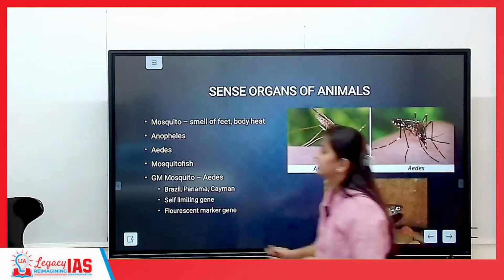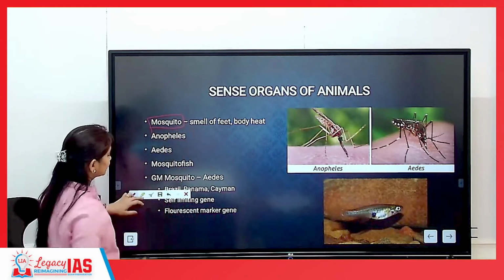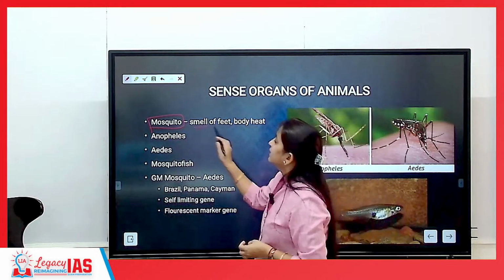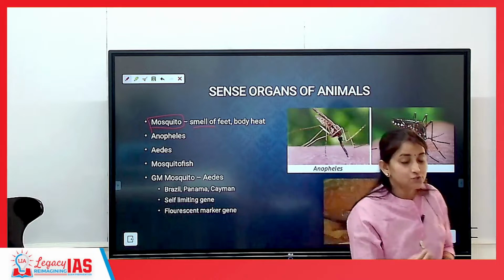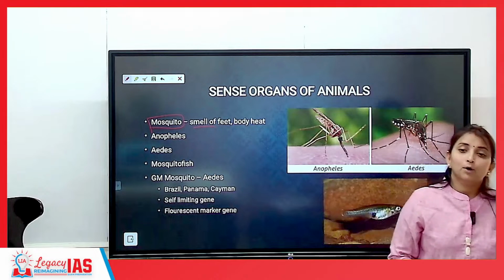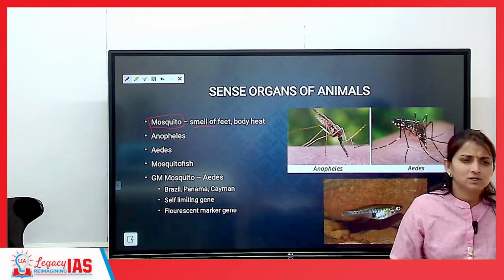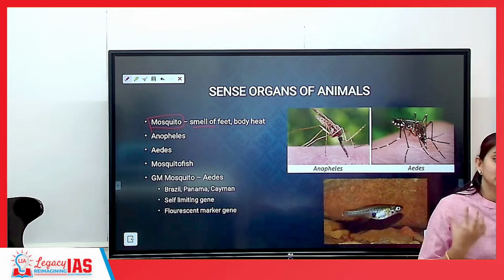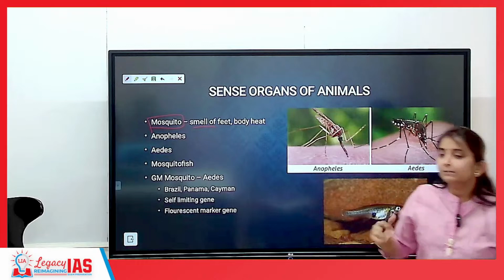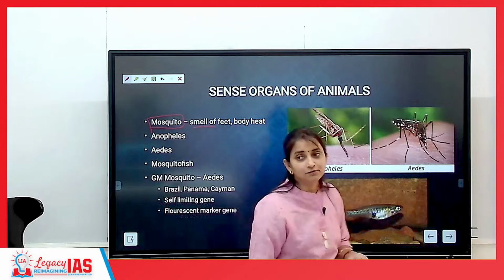Okay, talking about the next animal, the next sense organs of animals, which is the mosquito. That chapter 5 of NCERT was talking about how mosquitoes have a very strong smell. They can detect human beings or human blood by the smell of the feet, okay, or body heat. Body heat can be detected by tigers also, big cats also, tigers, jaguars, panthers, they all can detect a human body's heat. So then they can detect that there is an available prey, okay. Similarly, mosquitoes can also detect human beings by heat or by the smell of the feet, okay.